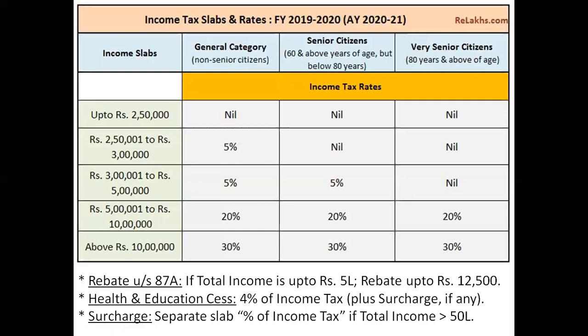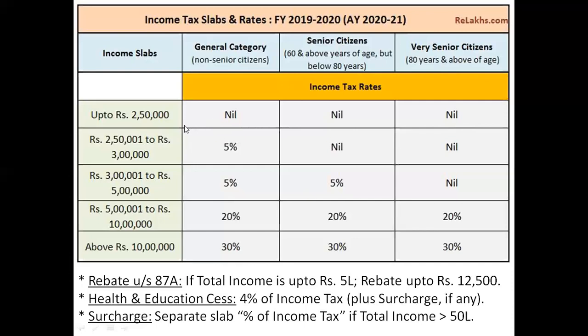So as of now, what you guys need to remember till now in this table is, first of all, we are talking about the income tax slab for assessment year 2020-21. Second is the 3 categories as per Income Tax Act 1961 on the basis of their age. And the third was basic exemption limit, that is 2,50,000 for general and in common. For senior citizens it is 3 lakh rupees, and for very senior citizen it is 5 lakh rupees.